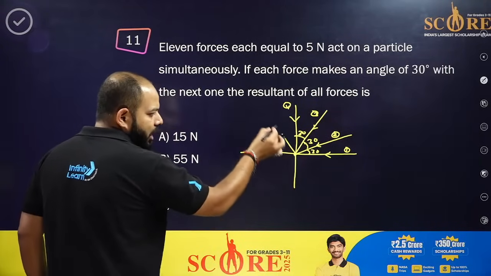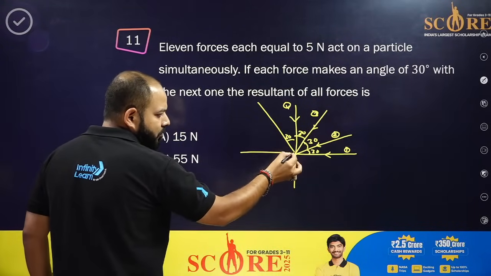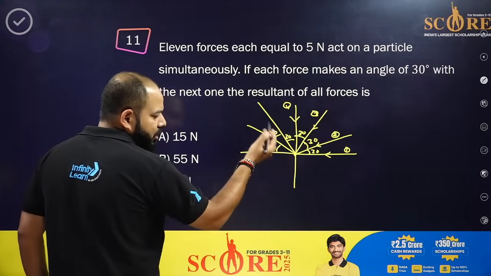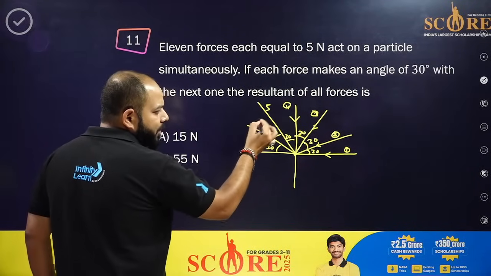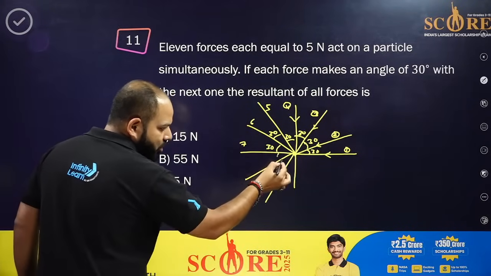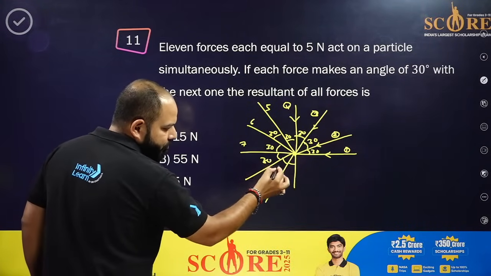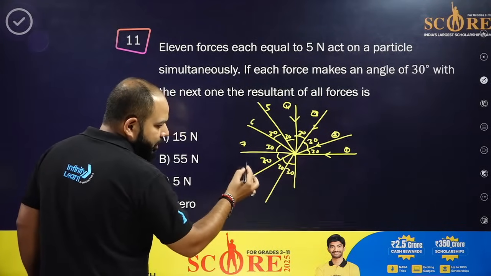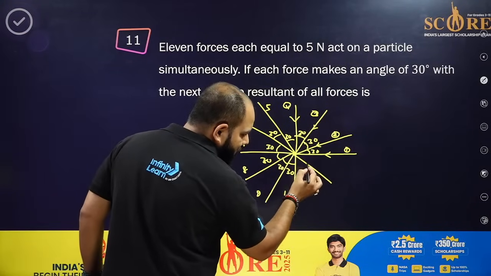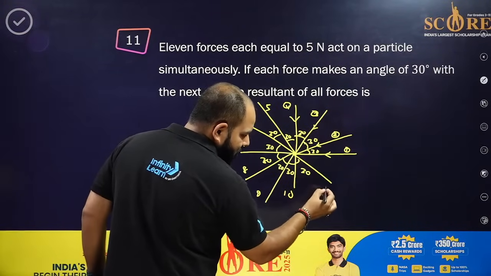Then here again 30, again 30, and this is 30 again. So that is 1, 2, 3, 4, 5, 6, 7, then again 30, 30, 30, that is 7, 8, 9, 10, and the last one making the 30, that is the 11th.